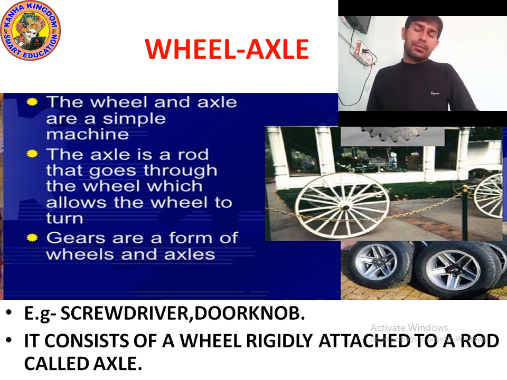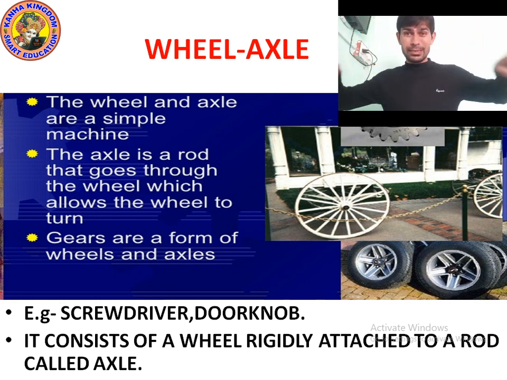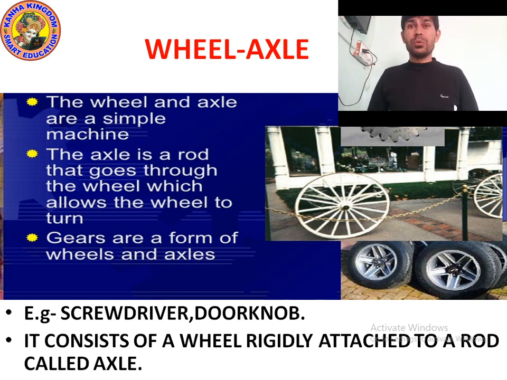Between the two tires there is a rod. You might have seen that rod; it is known as the axle. It is fitted in both tires, so both tires work together, or it may be found in only a single tire.